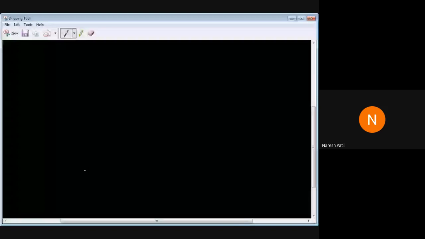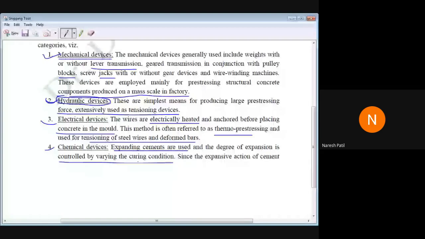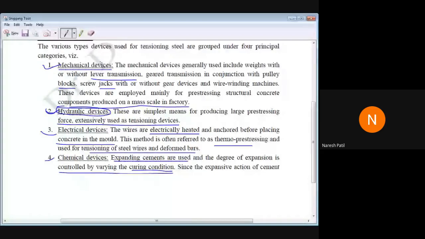Cure it, heat it, and then it will develop the bond between the reinforcement and the concrete. So that is one more, which is called chemical devices. Here it is mainly just for information, the different types of devices, but mainly we are going to deal with hydraulic devices.